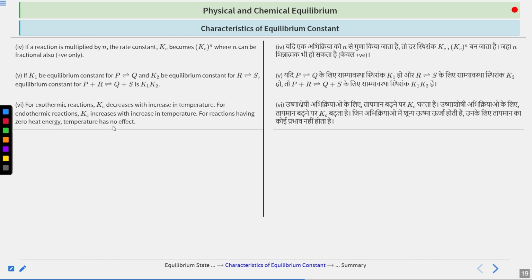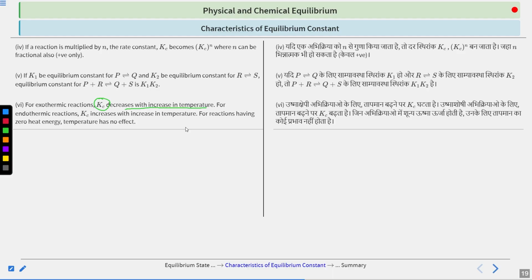Now, for exothermic reaction, Kc decreases with increase in temperature. I have told you that temperature is the only thing that can change the equilibrium constant. And how can it change? Let's see. If your reaction is exothermic, then an increase in temperature will decrease the Kc. And if your reaction is endothermic, then an increase in temperature will increase the Kc. It is very, very obvious. So, for reactions having zero heat energy, temperature has no effect.